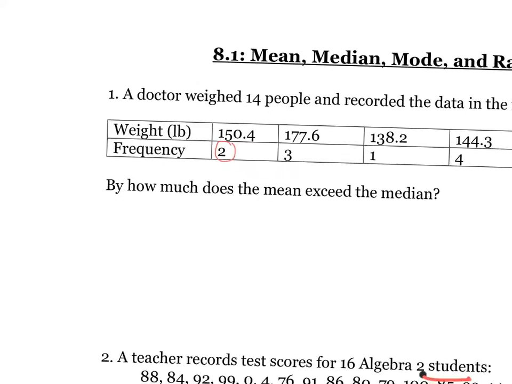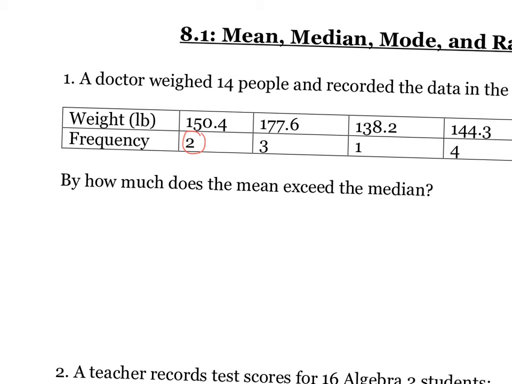Okay, so if I need to figure out the mean, let's talk about that first. It's probably easier to do. I would just get my calculator out and go 2 parentheses 150.4 parentheses plus 3 parentheses 177.6 parentheses plus 1 times 138.2, and just do it that way in your calculator. Take a second and do that. You can pause me, and then as soon as you're done, come back and check your score. So pause it.